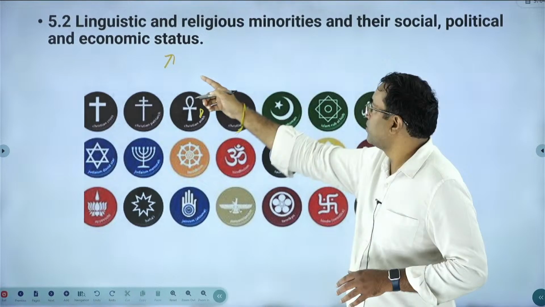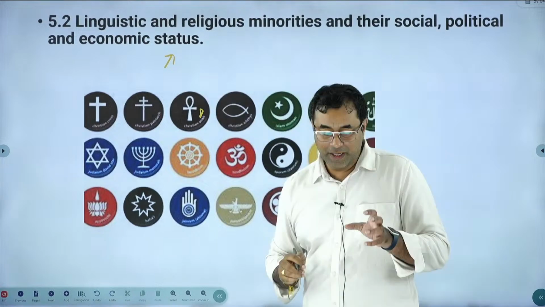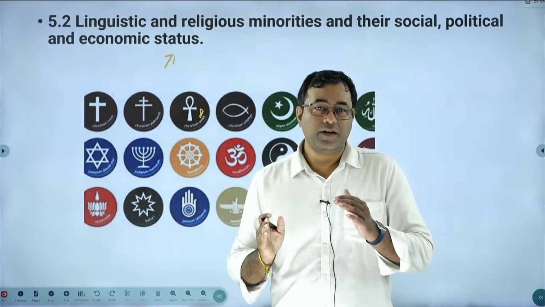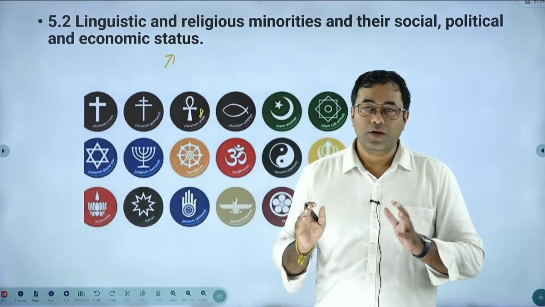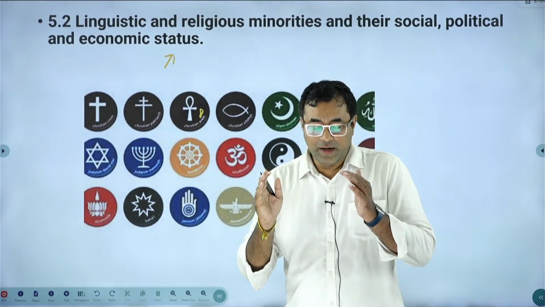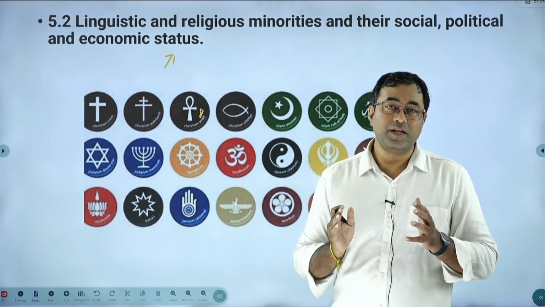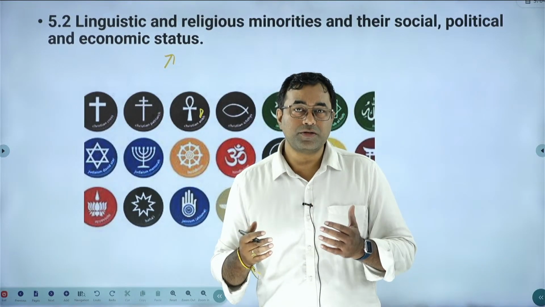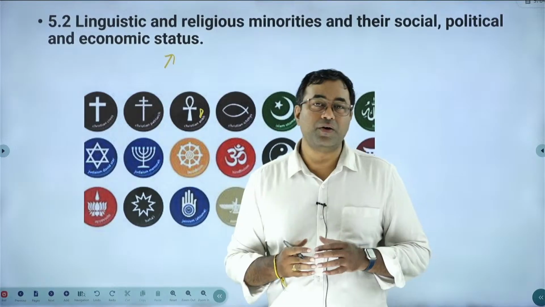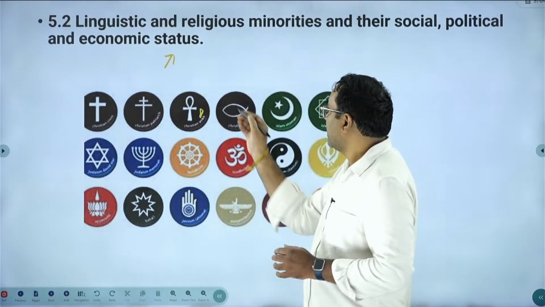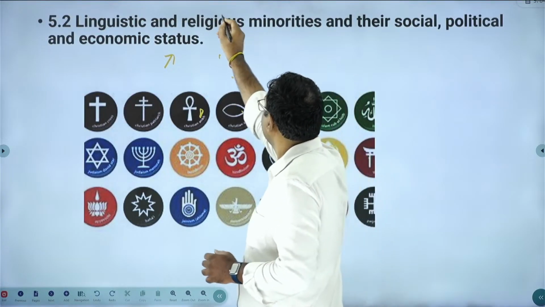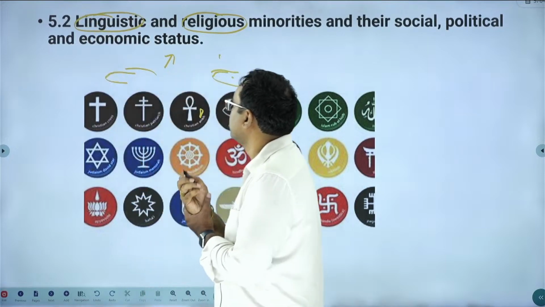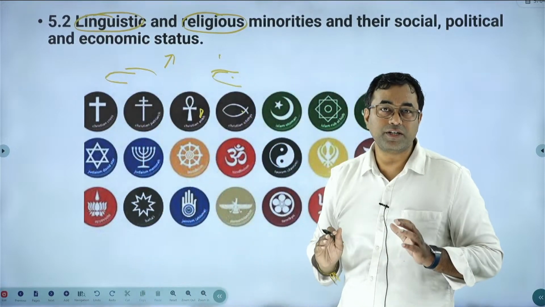Next one is 5.2 in Paper 2, which gives you information about linguistic and religious minorities and their social, political and economic status. Every particular society has a majority section of people and a minority section of people. There are two types of minorities we can consider, even according to the constitution or traditionally. One is religious minorities, and the second is linguistic minorities.